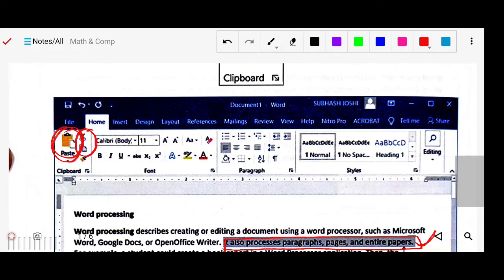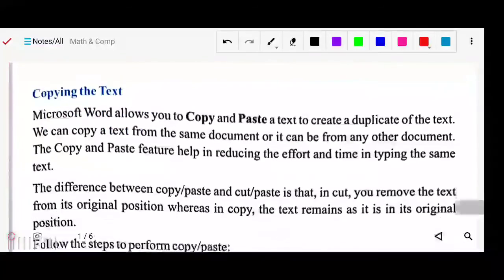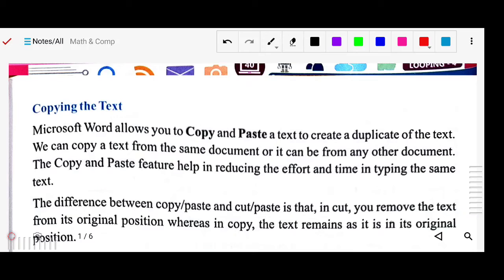Next we will see how to copy the text. Copying the text means we are duplicating, the same thing you are copying. Suppose here Microsoft Word is written, and I want to write the same Microsoft Word here. So you can do that also. Earlier it was removed from the original location, it was deleted, but in this case it will not be deleted. It will be copied, simply duplicating the same one. So Microsoft Word allows you to copy and paste text to create a duplicate of the text.